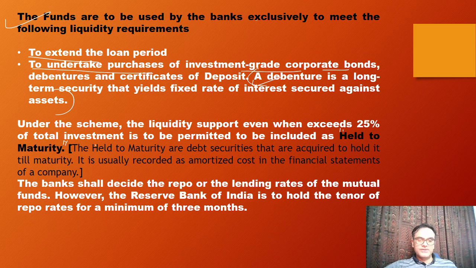Now, what is this? There's a new term for you, held to maturity. Held to maturity are debt securities that are required to be held till maturity. It is usually recorded as amortized cost in the financial statement of a company. What is this amortized cost? We'll be looking at it in the next slide. Anyhow, held to maturity is something that you buy and keep with yourself, and you wait for a certain amount of time, and after that time you will be able to get the financial benefit out of it.